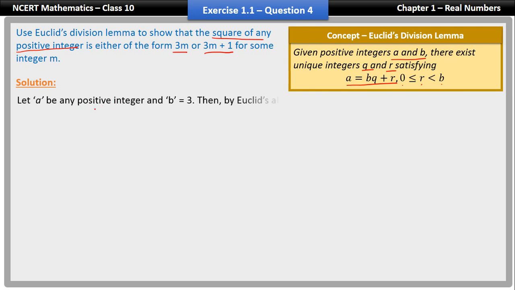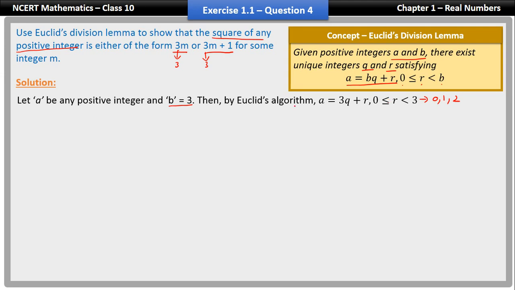So let a be any positive integer and b is equal to 3. Why are we taking b is equal to 3? Because in the question it's of the form 3m or 3m plus 1. So this gives us a clue that b could be 3. Then by Euclid's algorithm, a is equal to 3q plus r, and r should be between 0 and 3. So 0 is less than or equal to r, which is less than 3. That means r can be either 0 or 1 or 2. So r can take only these three possible values.